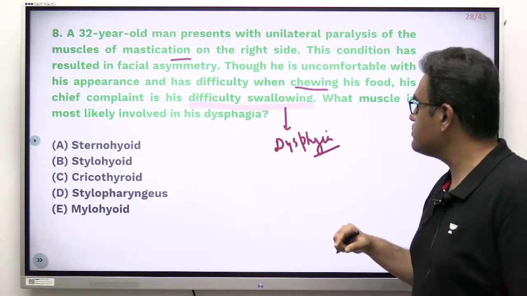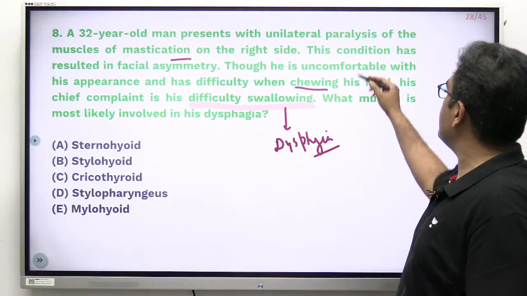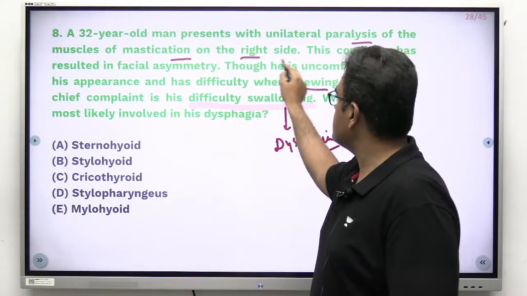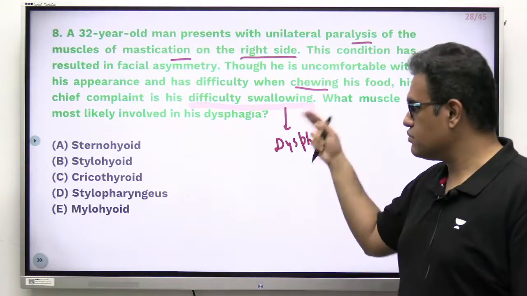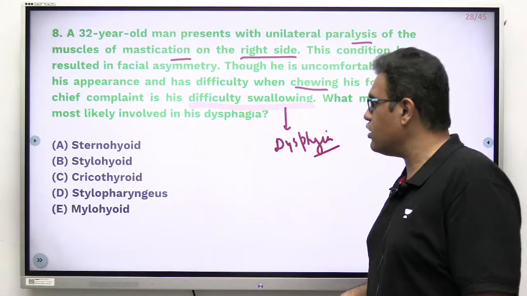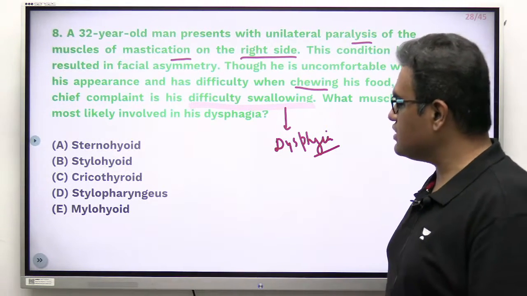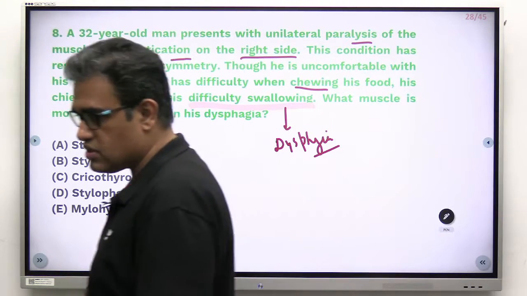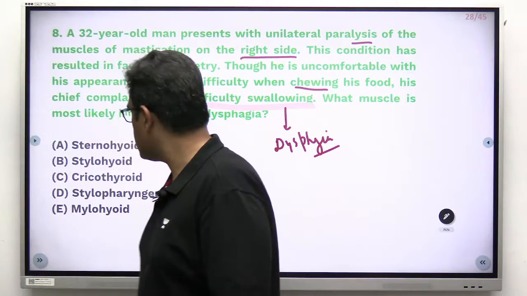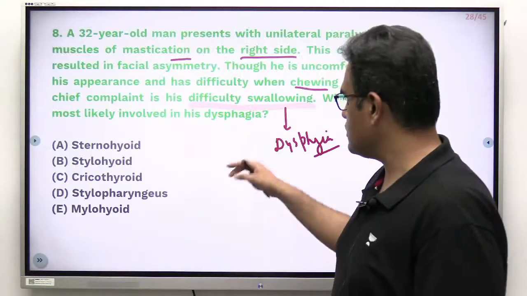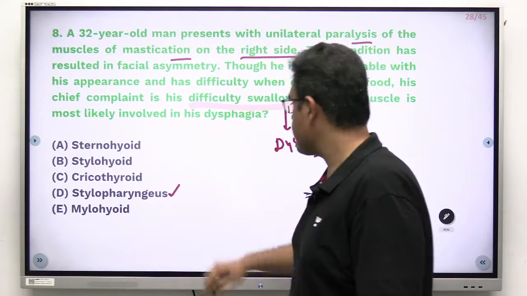Now come to this question. He had paralysis of the masticatory muscles on the right side, but now having dysphagia. Which muscle? Options are sternohyoid, stylohyoid, cricothyroid, stylopharyngeus, or mylohyoid. Let us see your responses. D's, and D's. I guess D's is for this question only. D was this. No, okay, this question. What is D? Stylopharyngeus. Fine.